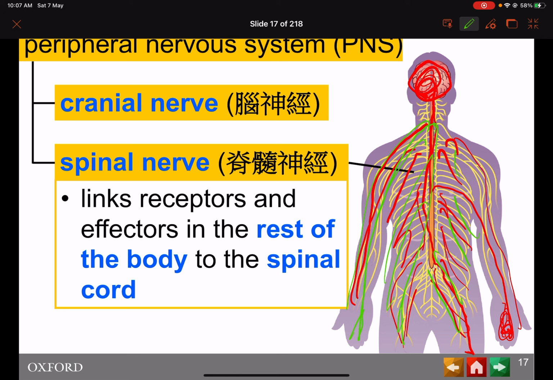For the example I've just given you, when the boy decided to run for the bus, the brain sends nerve impulses through the spinal cord and then through the spinal nerves to the leg muscle. When your muscle receives this nerve impulse, it will contract and then you run. It's something like that.